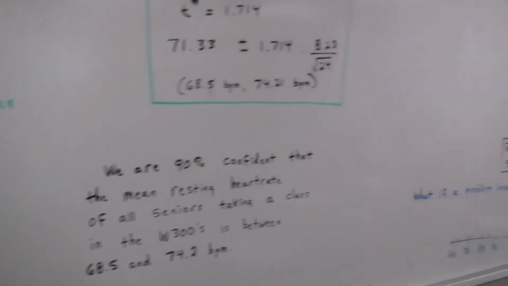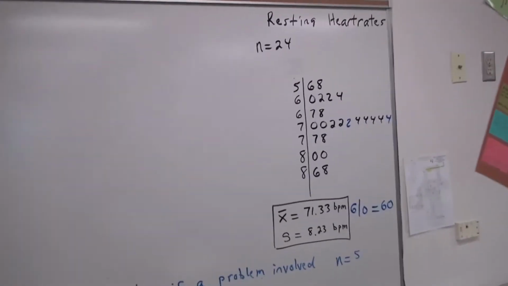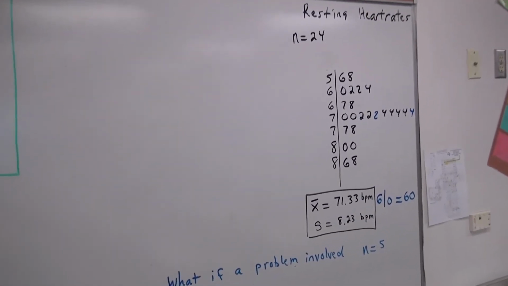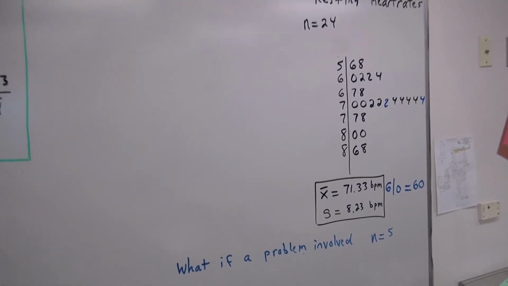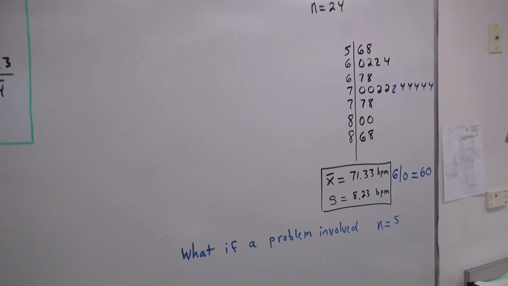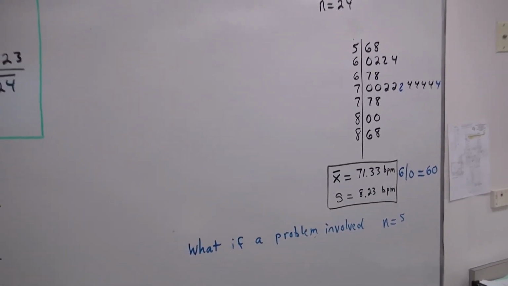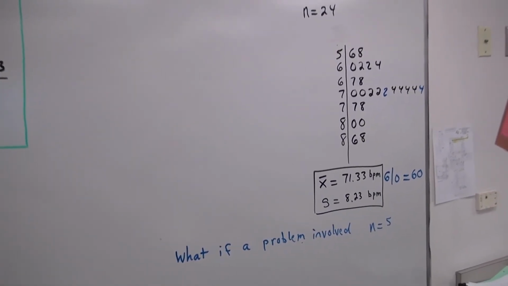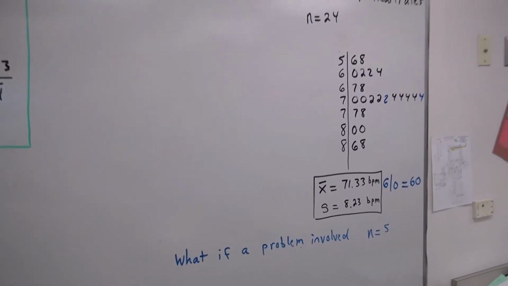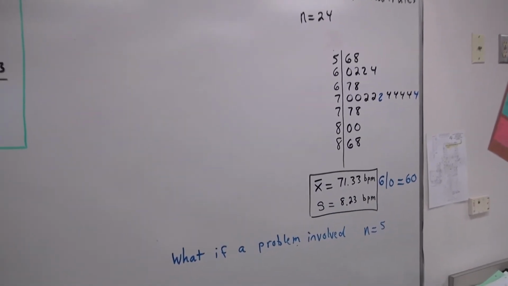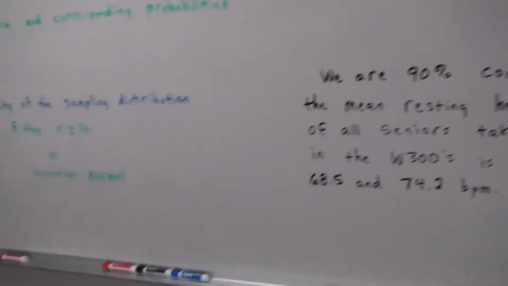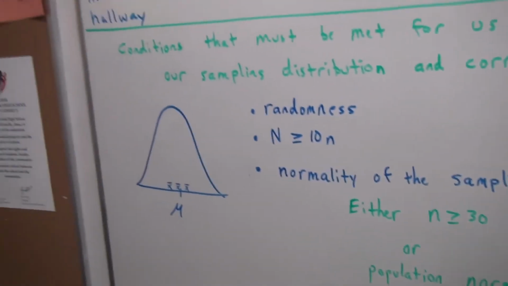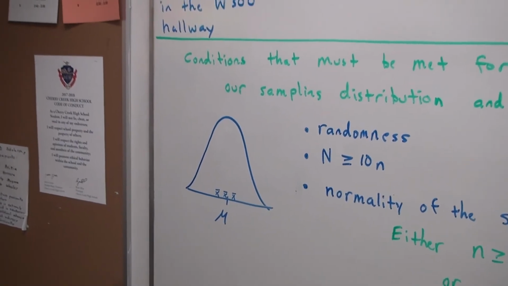Well, here's the deal. We now are going to do a stem plot or a dot plot or whatever and look at the data, and all we're looking for is, is it conceivable that the data could be from a population that's normal? And in this case, we'd have to say, yeah, there's no problem believing that because it's fairly bell-shaped. That's all you got to say. There's no reason to doubt that the population is normal. That stem plot is bell-shaped. We just established evidence for the population being normal, therefore we're establishing the normality of the sampling distribution.